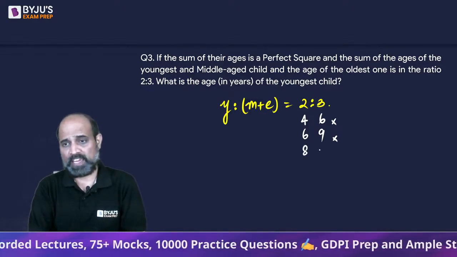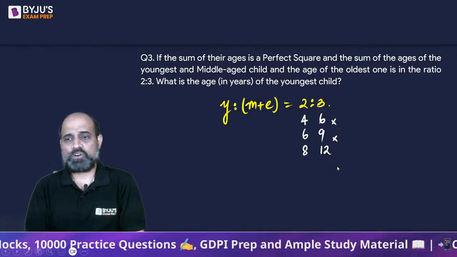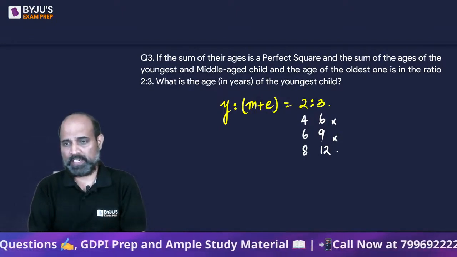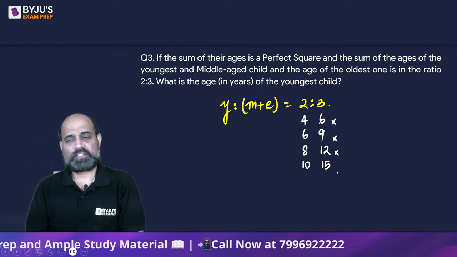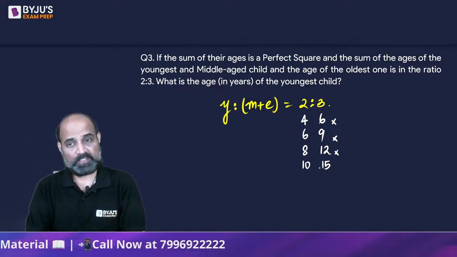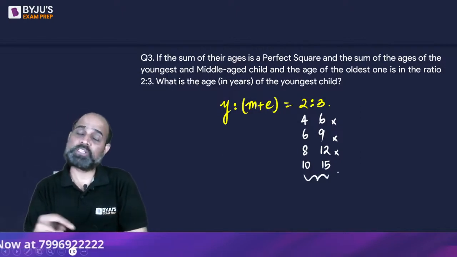So we will have 8 and 12. So is their sum going to be a perfect square? 8 plus 12? No, it's 20. Next we can take 10 and 15. So 10 plus 15, is it a perfect square? Yes. Right? Now, their product should also be equal to 360.